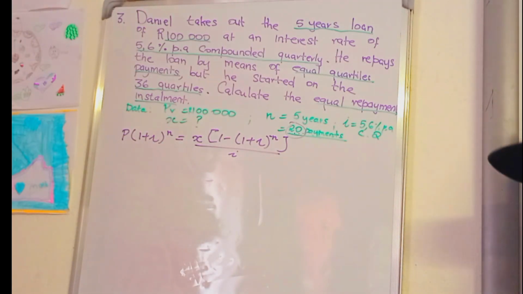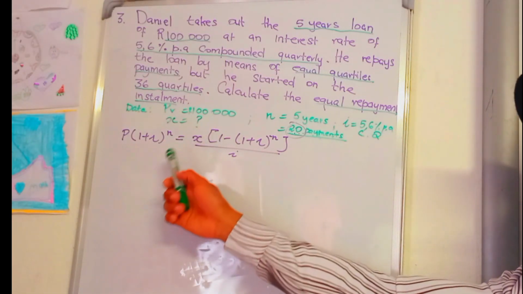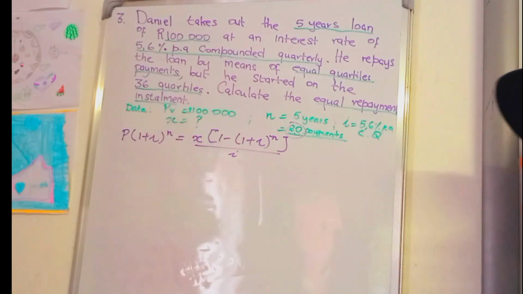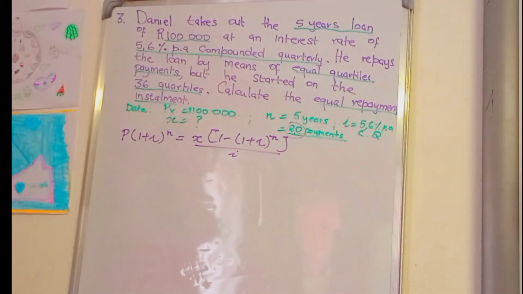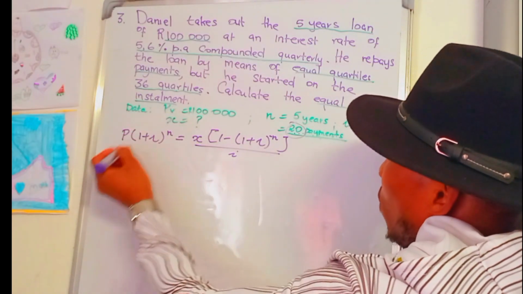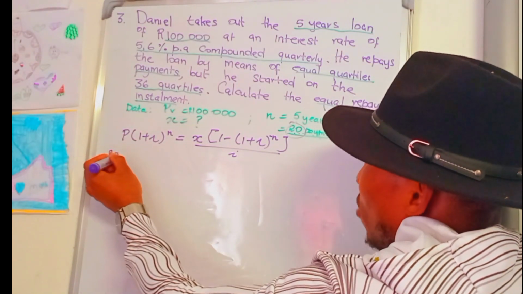What is going to happen here? In this formula, we cannot subtract anything from the number of payments. If someone owing a bank overlaps the period, the number of payments remains the same, but the value of X increases as well. The loan is going to increase by those missing payments. Let's go. We have PV which is 100,000.